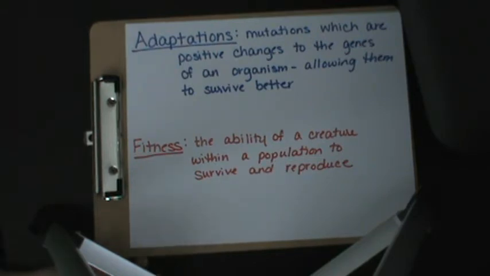Whenever we use the term fitness here, we're talking about the ability of a creature within a population to survive and reproduce. So organisms with a higher fitness can survive. They do not end up being eaten by predators or dying of starvation because they have a better ability to find their food, eat their food, and get away from predators. Because of that, these creatures will survive within the population and are considered to have a higher fitness.